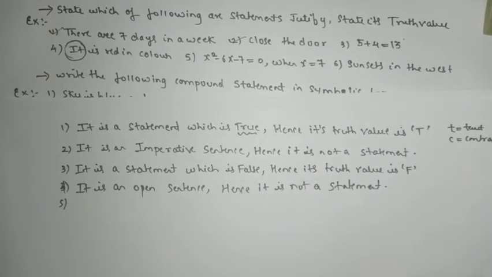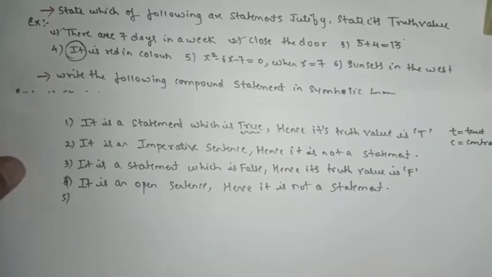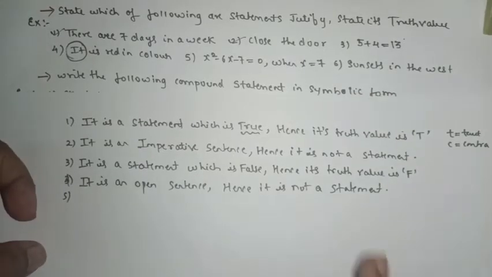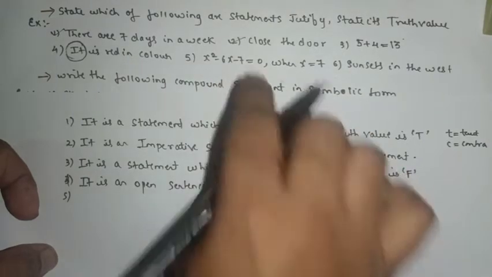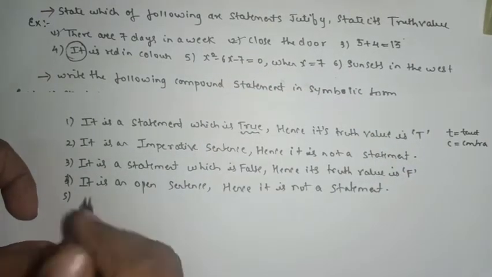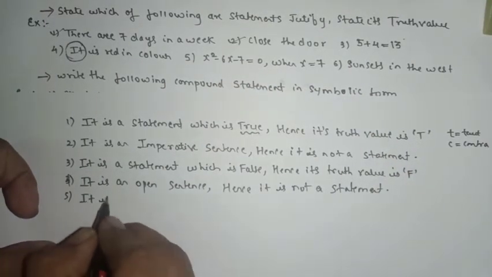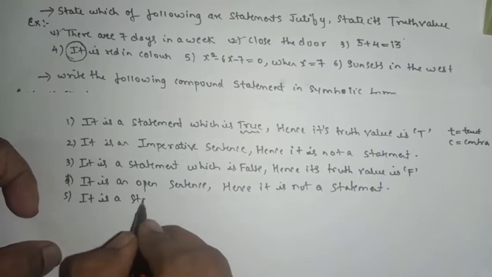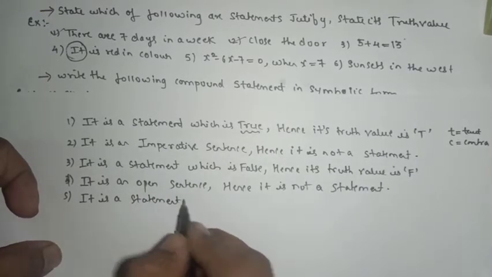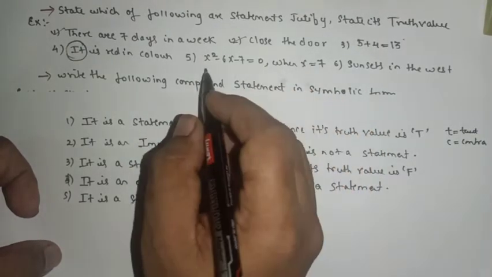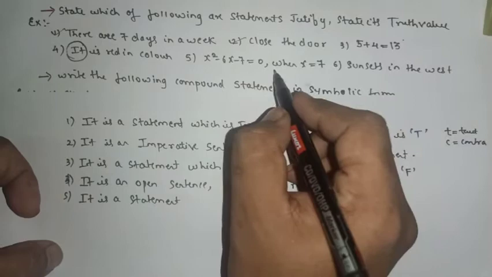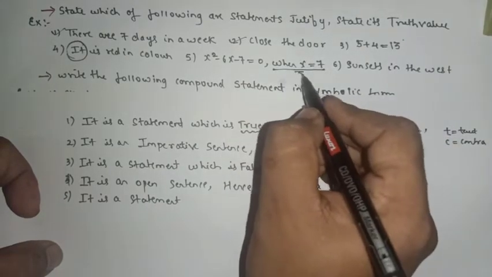Understood? So now we have the value of x. अगर x नहीं दिया होता था तो वो क्या बन जाता था? ओपन सेंटेंस. So now here we can say it is a statement, yes or no? All the mathematical equation, identities, mathematical equation, it is with the value के साथ है.